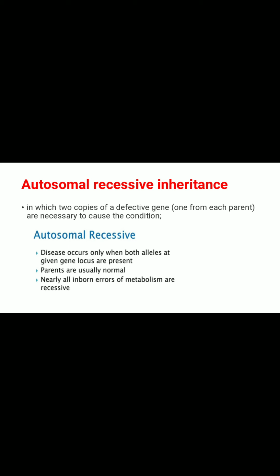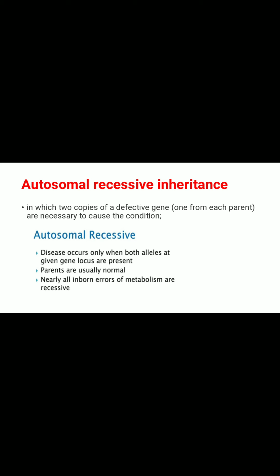So all those are the autosomal dominant disorders. Now we can discuss autosomal recessive inheritance. In autosomal recessive inheritance, two copies of a defective gene, one from each parent, are necessary to cause the condition, while in dominant only one allele was there. Autosomal recessive means both genes have to carry that trait to be passed to the offspring. So the disease occurs only when both alleles at a given gene locus are present. The parents are usually normal.